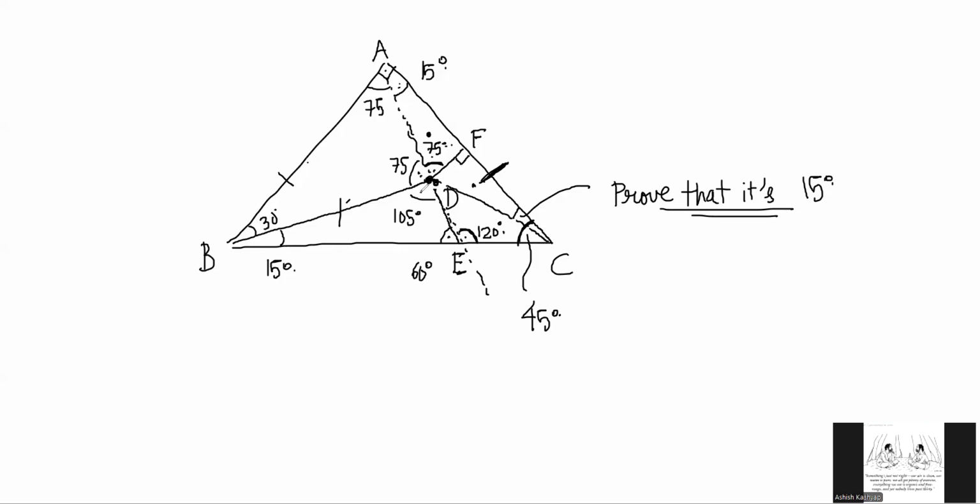Okay, so I know this total angle now, right? Yes, sir. That is obvious only. 360 minus 150 is 210, minus 105. 105 is the total angle here. So it is better not to draw so many lines.